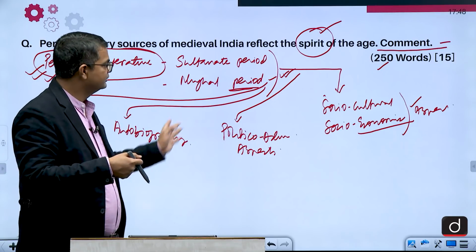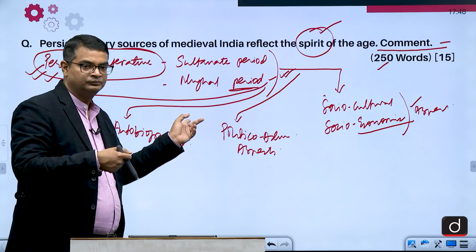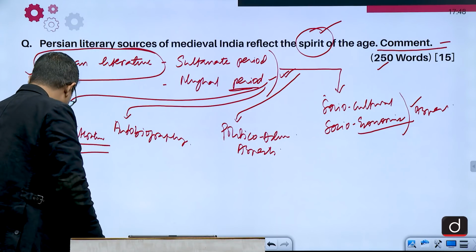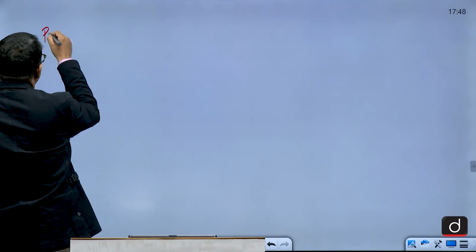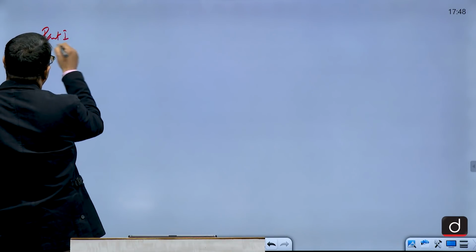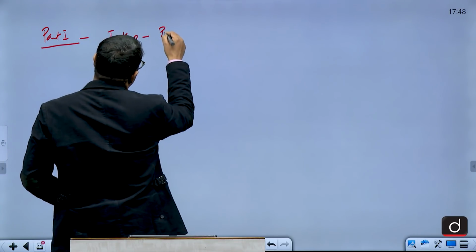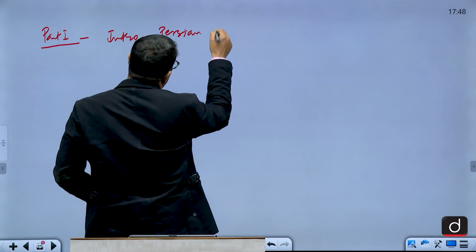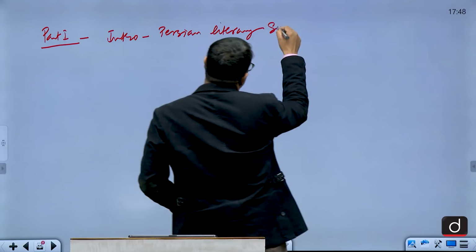What is the literature? Take the Sultanate first, and then come to the Mughals. Proceed in this way. Getting the point? It will be like this. In Part 1 you write just an intro to Persian literary sources.